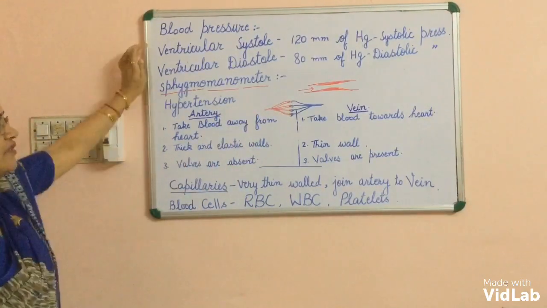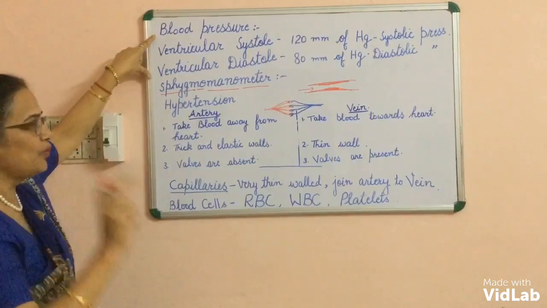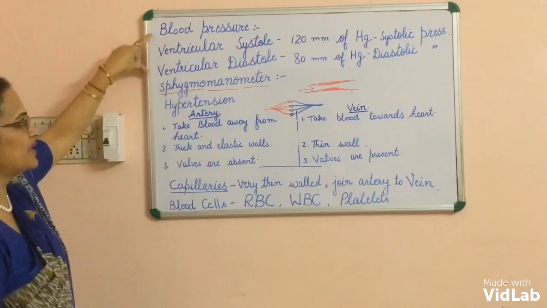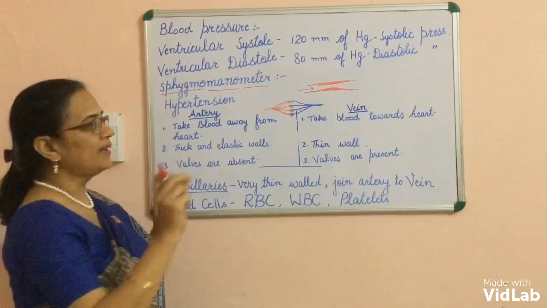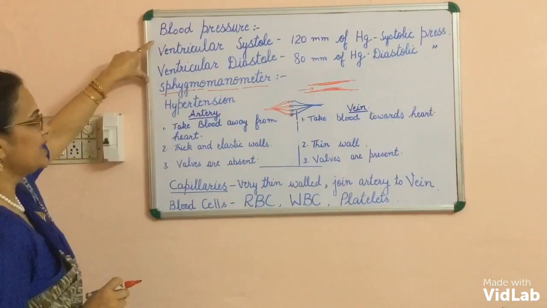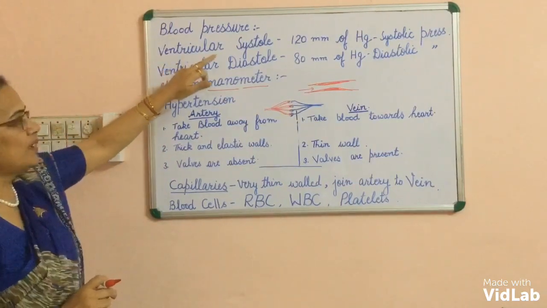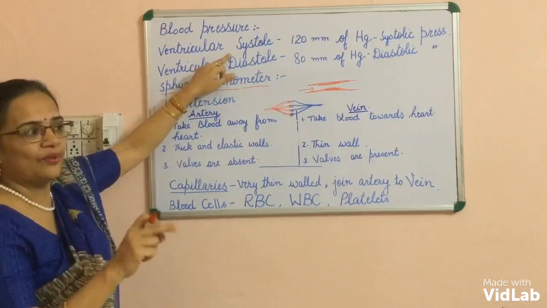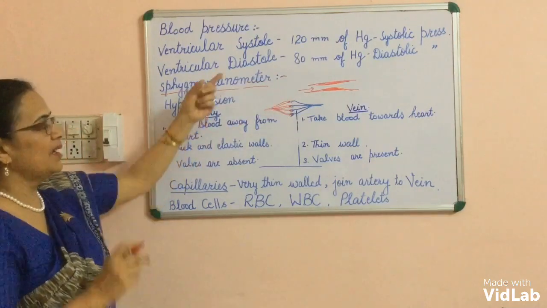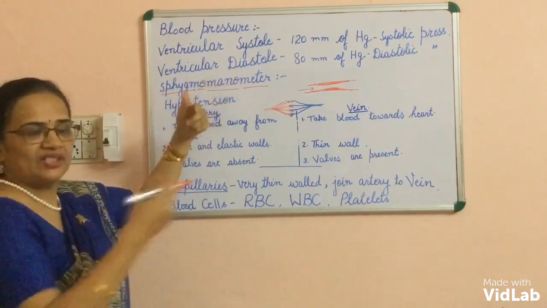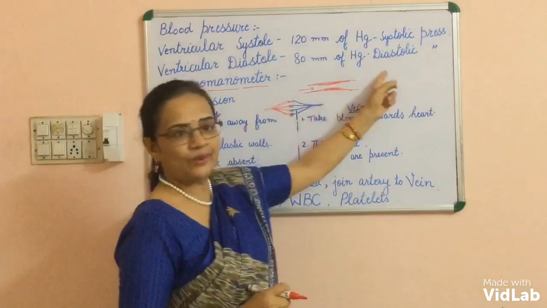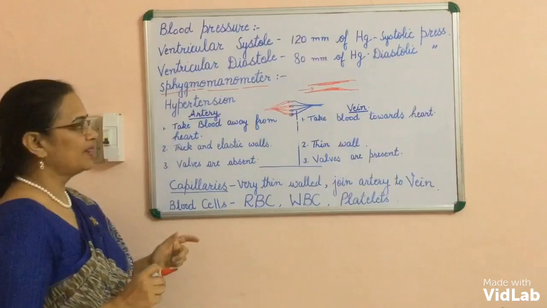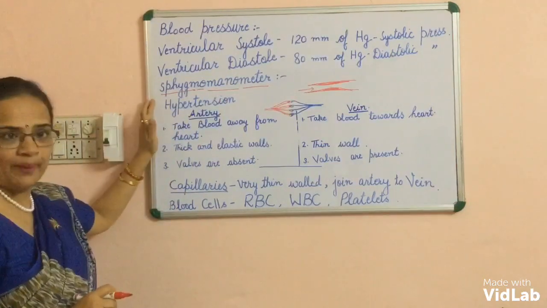Clear? So first, what is blood pressure? The force exerted by the blood on the walls of the artery is known as blood pressure. The blood pressure is higher in artery as compared to veins. What is ventricular systole? When the ventricles contract, the pressure in the wall of the artery is known as systolic pressure. When the ventricle relaxes, the pressure in the wall of the artery is known as diastolic pressure. For the healthy person, this is 120 by 80 mm of mercury. The instrument used is sphygmomanometer.